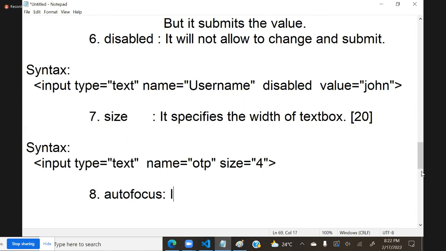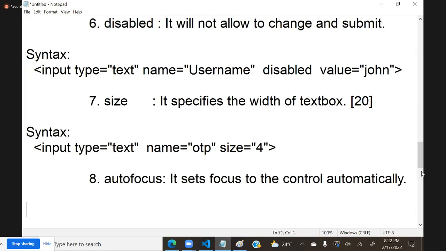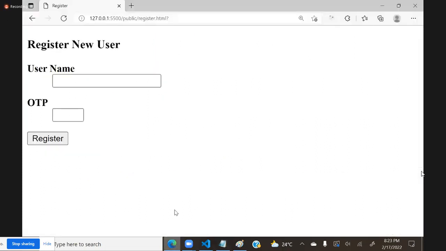Autofocus sets focus to the control automatically. Many times while using the internet and forms, you will come across this problem regularly. We open some registration form or login form, forget to click inside the boxes, and without clicking inside the boxes, we start typing and nothing gets typed.